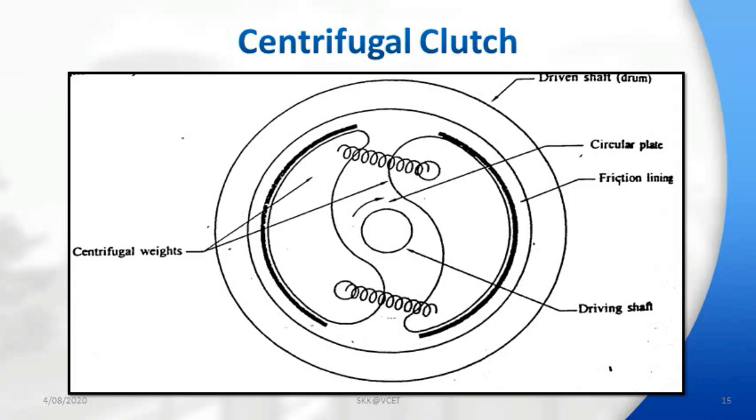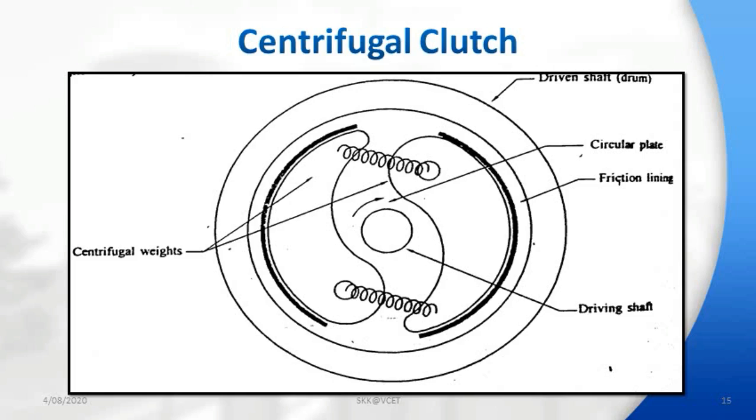As the driving shaft rotates, the centrifugal force causes the weights to fly outward, thus making contact with the driven drum through the friction lining. The driven drum starts rotating and the increase in engine speed makes the contact firm and the whole assembly rotates as a single unit. This condition is called clutch engaged.